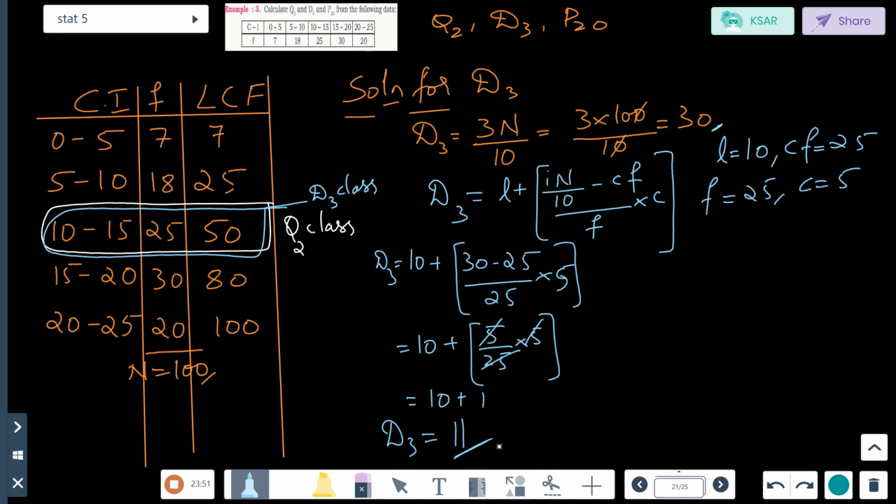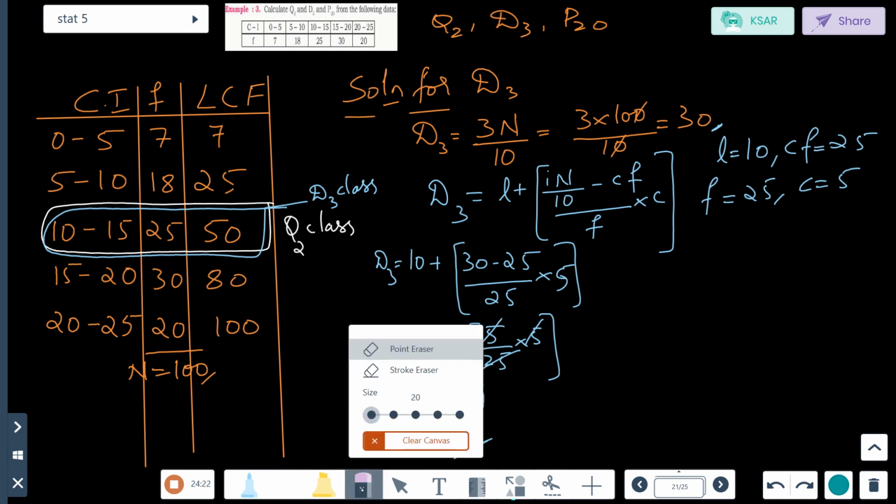For that 30, which value in the CF column is nearer and greater? That is 50. So therefore, class D3 is the 10 to 15 class. For that class, we have taken L value as 10, CF value is 25, F value is 25, C value is 5. Okay, now what is remaining? P20 is remaining. So I'll rub this.